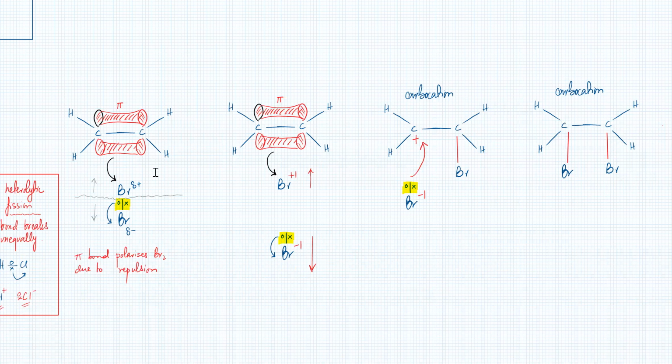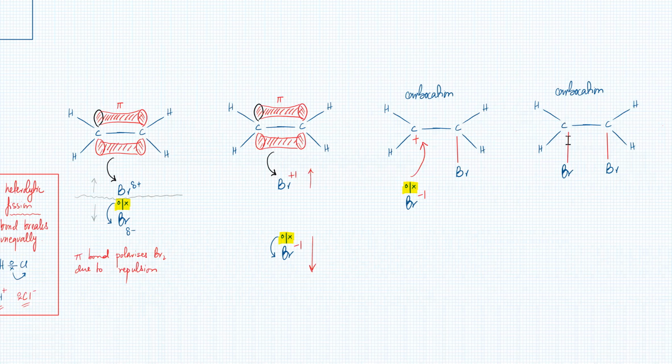So this bromine became negatively charged, this bromine became positively charged. Eventually the bond would break, and one of the Br would become negatively charged. It's going to be repelled even further by the pi electron cloud. The positive bromine is going to be attracted even more by the pi electron cloud. Now the final thing is the positive bromine is going to steal the pi electron cloud and bond with the carbon. The other carbon would become positively charged because bromine took its pi electron cloud, forming the carbocation. The carbocation will then attract the Br-1 that was roaming around and bring it close to it and bond with it. So that's the entire process.